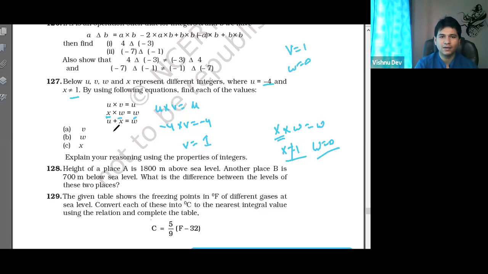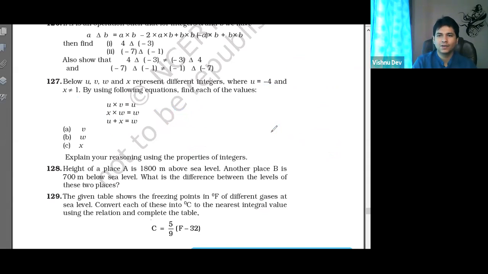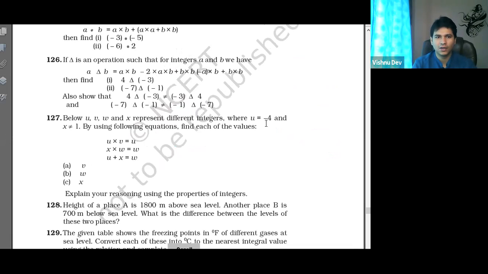Now we know U plus X, U given here. So U is minus 4, plus minus X is equal to 0. So what's X? Plus 4. Got it, everyone? It was a common sense use. Yes, ठीक है? Very good. So 123 देखते हैं.